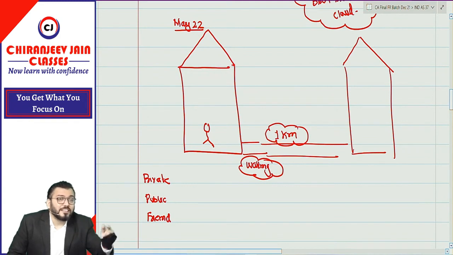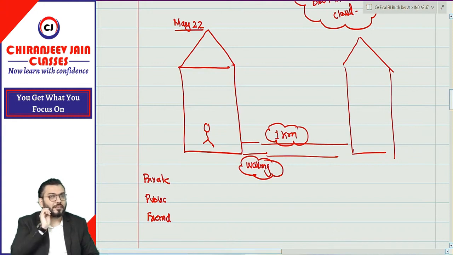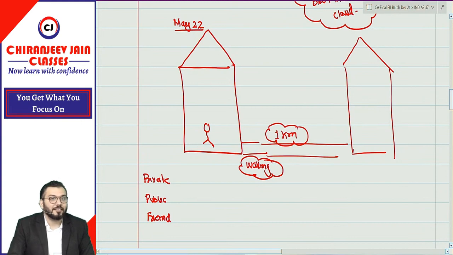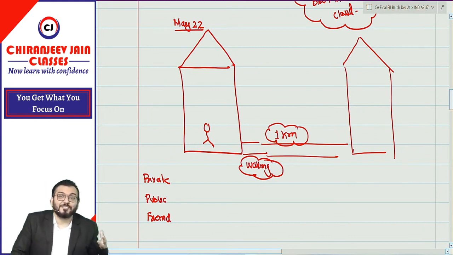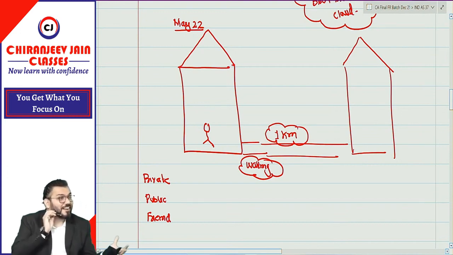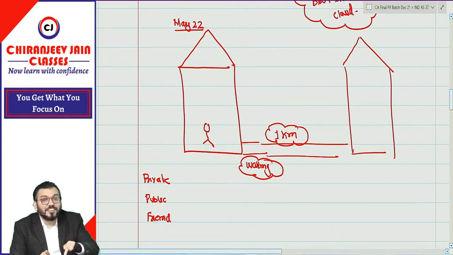Now, from Google Baba, the chance of rain is high. My question to you is, what will he do? He will take an umbrella, or he will use an umbrella? So it means he has created what? Provision. But that umbrella will be used only when rain falls. Means when you create a provision, it does not mean you are using that provision. Provision will be used only when loss actually occurs. Understood? But is there a contingency or not?